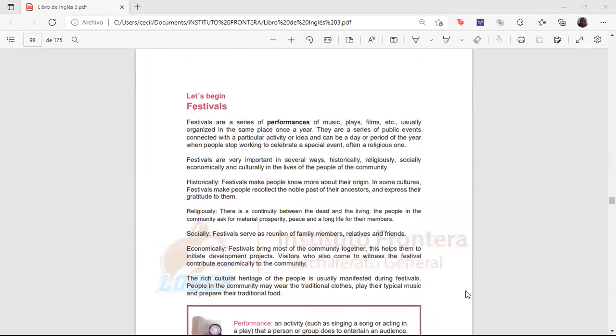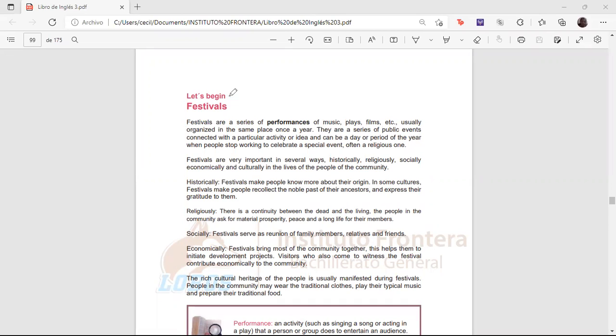Continue here. We're going to talk a little bit about the festival. What is a festival? A festival is a lot of things. It's something that everybody does in the community, even in the city. We use performance. What kind of performance? Musical, plays, films. There's a lot of performance in the festival. It could be music, it could be plays.